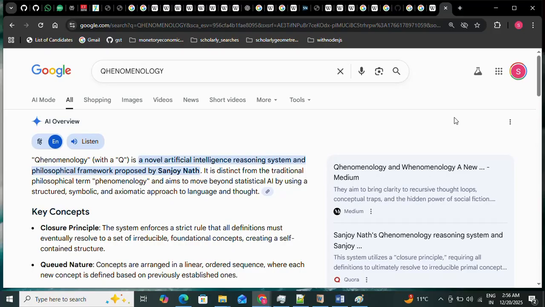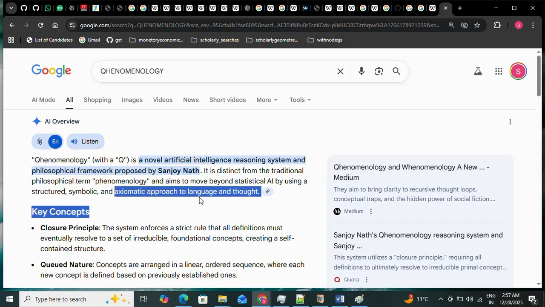It is distinct from the traditional philosophical term phenomenology and aims to move beyond statistical AI by using a structured, symbolic, and axiomatic approach to language and thought.